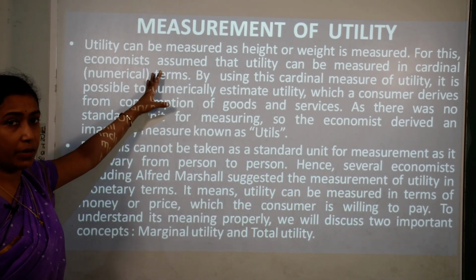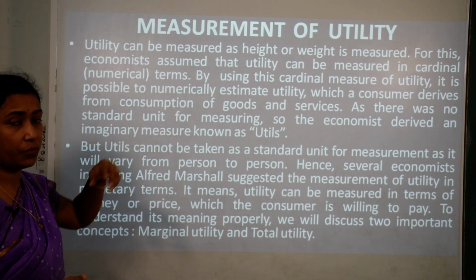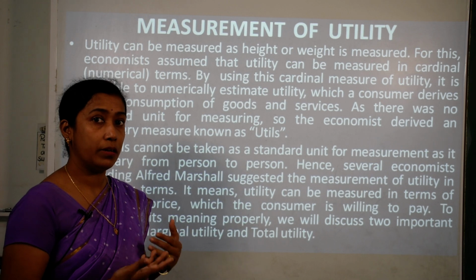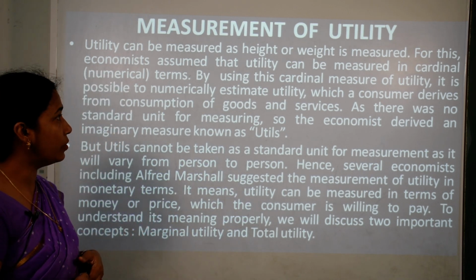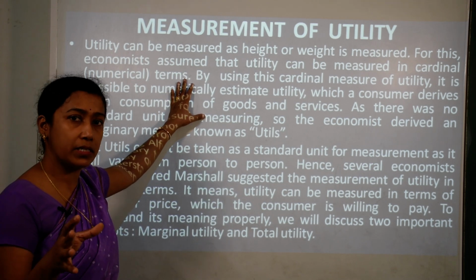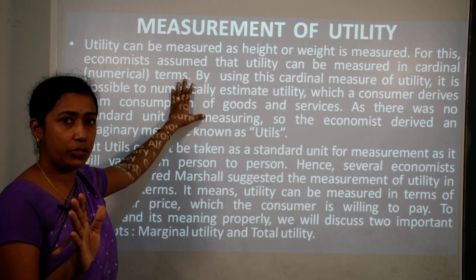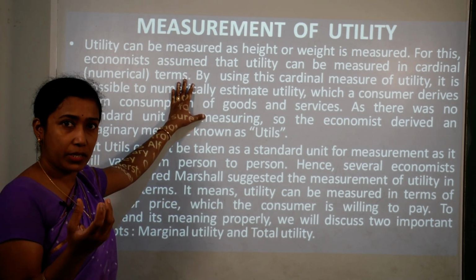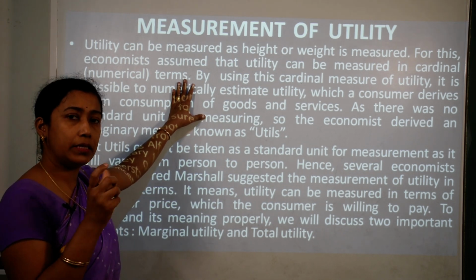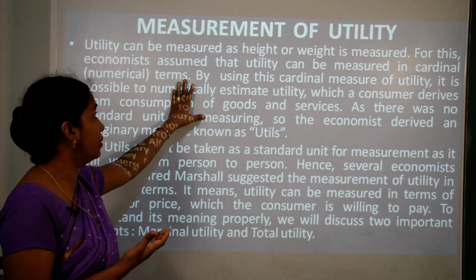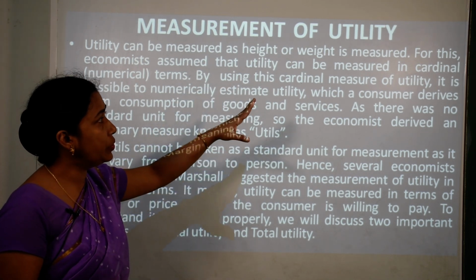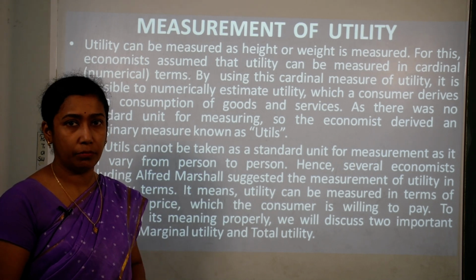So utility can be measured as height or weight. Just like we are measuring the height and weight of a human being, we can actually measure the utility also. For this, some economists have assumed, okay, it's a mere assumption, we cannot actually measure utility, we cannot measure the satisfaction level. It can be more or it can be less, but the exact number we cannot measure. But still certain economists have laid down a theory that utility can be measured in cardinal numbers.